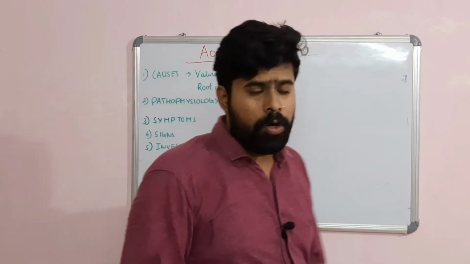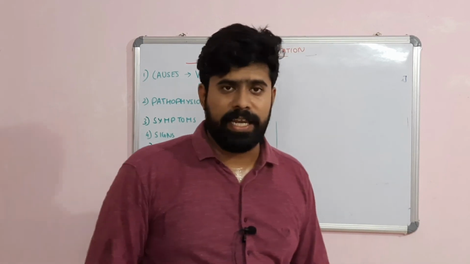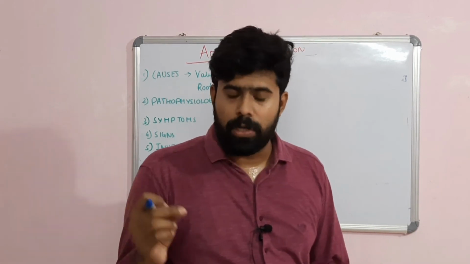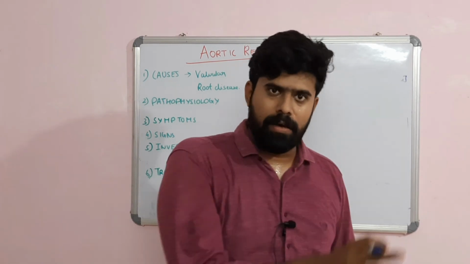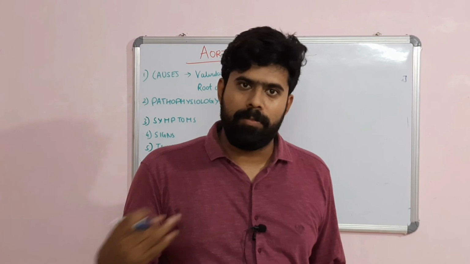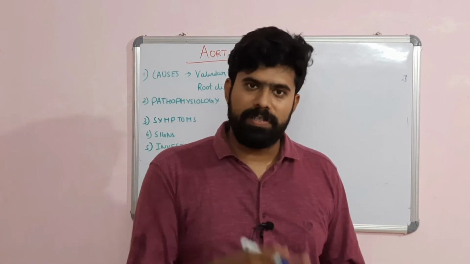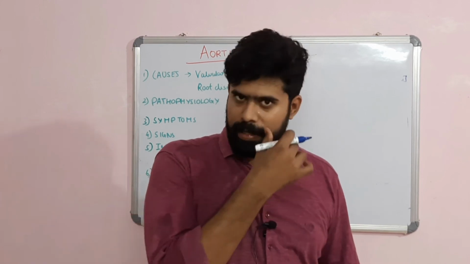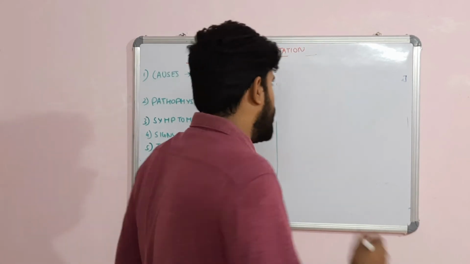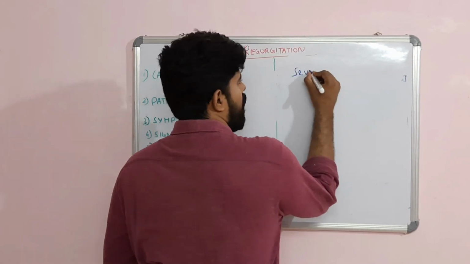Then 2D echo. 2D echo is important because it can identify where the problem is, whether the problem is in the root or in the valves. Then it can quantify the volume of blood that is regurgitating and the orifice size, and everything can be measured in echo. Echo can guide us in identifying severe AR.